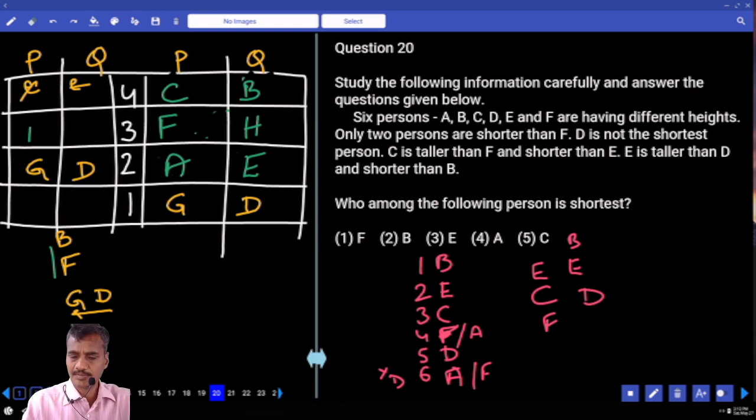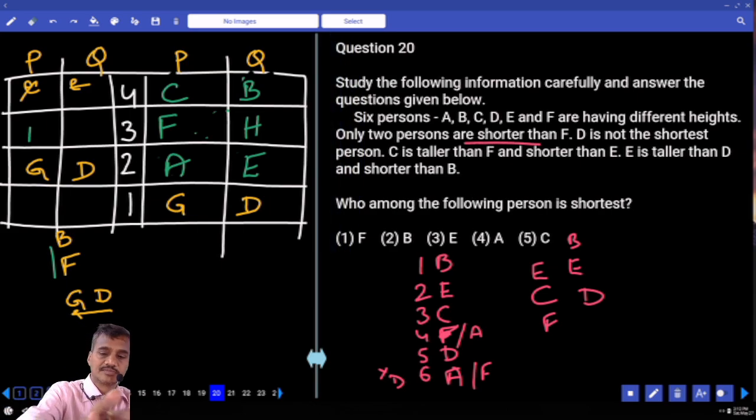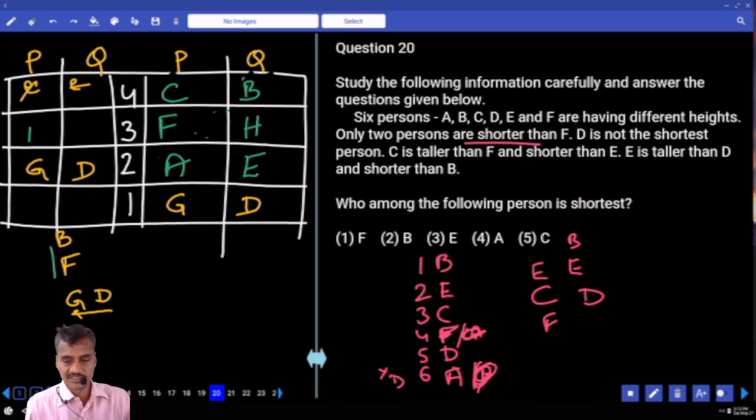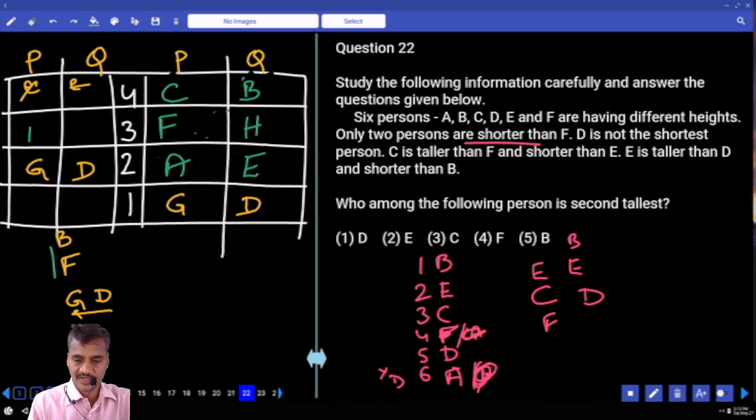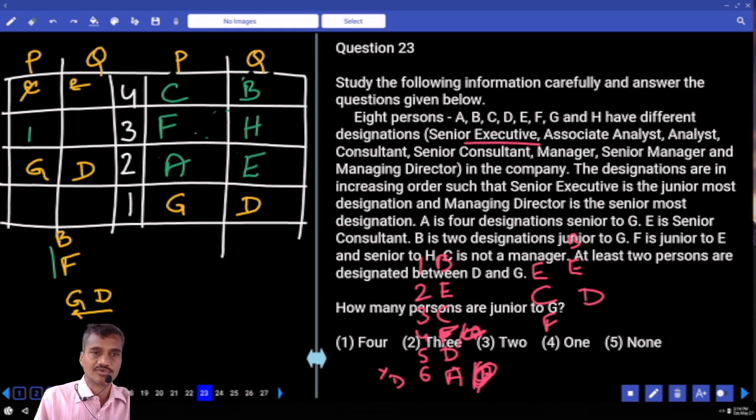Now where is that A? Now among 6 persons, only 2 persons are shorter than F. F is already fixed now. Now F is already fixed at this place and C is here. Then who among the following is the shortest? Now who is the shortest here? A. And A is the shortest and it is given in choice 4. Then 21. How many persons are taller than C? Now how many are taller than C? Now there are 2 persons, that is choice 1. Then who among the following is the second tallest? That is E, choice 2. Then questions 23 to 26.